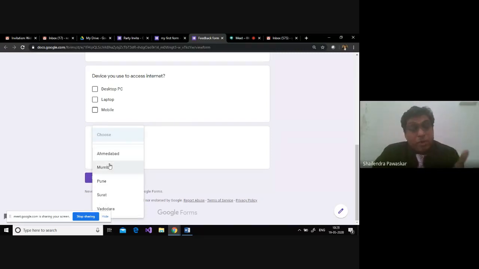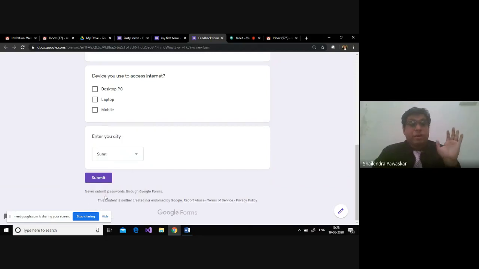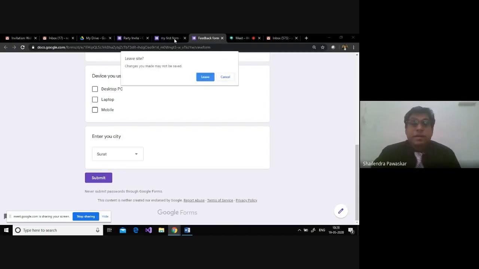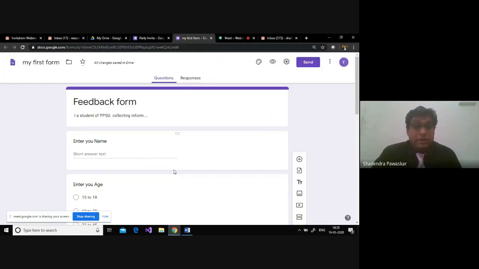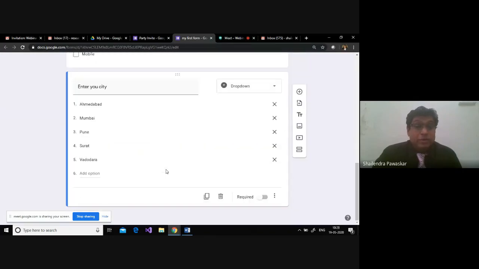You can have n number of options. You can give each and every city or district, whatever you want. If I'm going to create Surat, fine, I've created Surat. Now, when everybody selects from these options, it will be easier to analyze the data at the end of the survey. Okay, hope this is clear. Now let us go ahead and try to understand more of it. Next part is here.